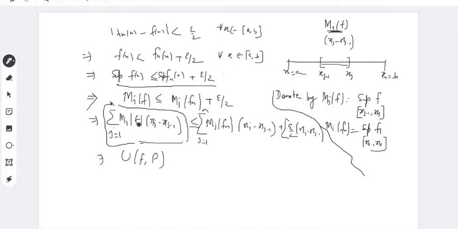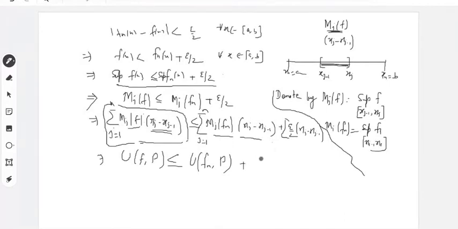This MjF is the supremum of the function on this subinterval xj minus 1, xj. So this is the supremum of the function over the subinterval into the length of the interval, summed over every member of the partition. So this is your UFP. And what is this? This is UFnP. So this is less than or equal to UFnP.